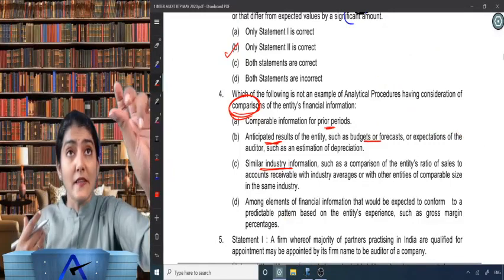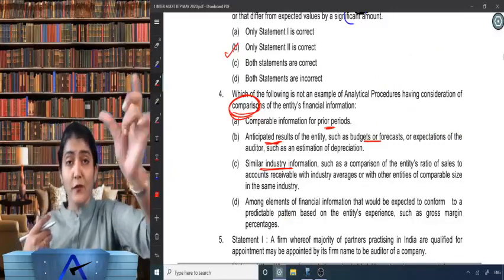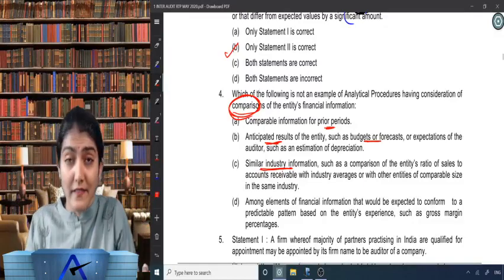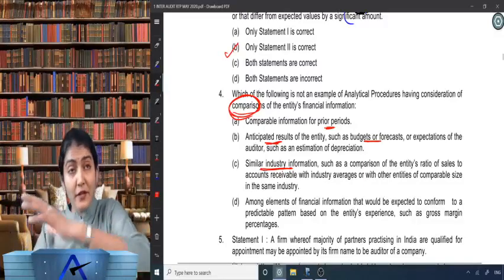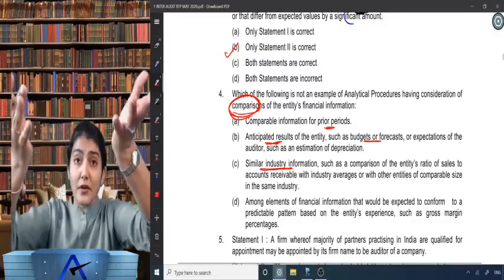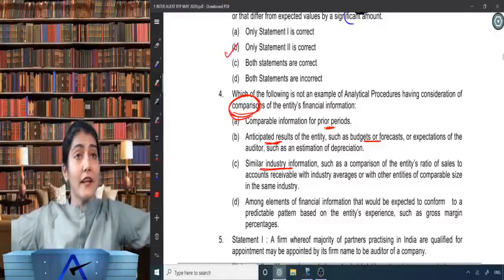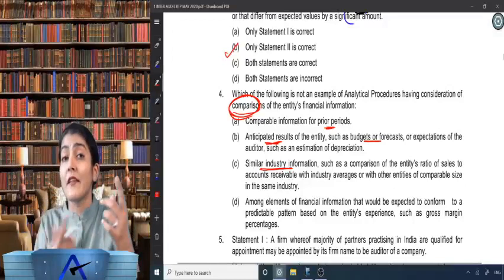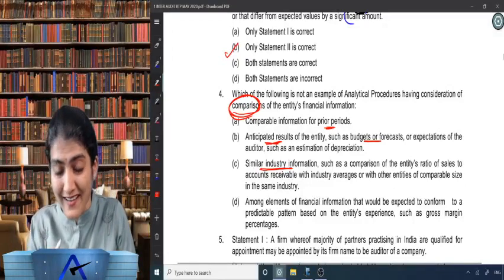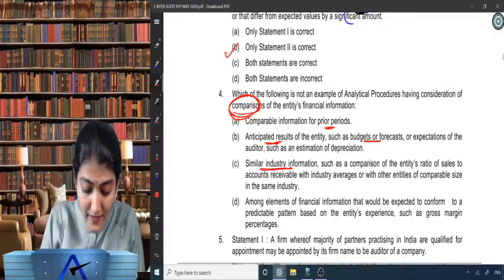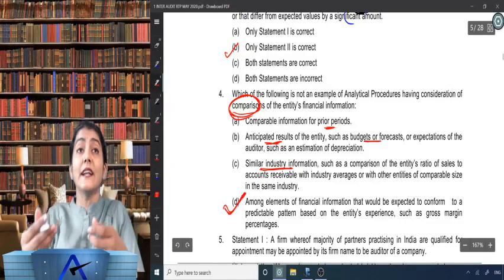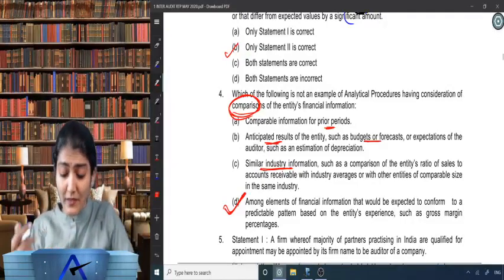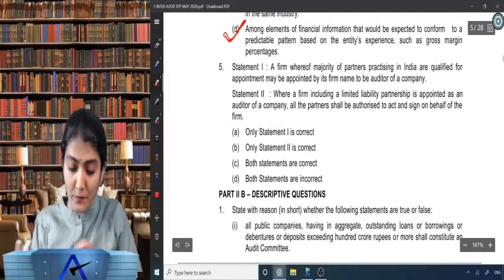You're not doing any comparison as such over there. In the first three scenarios which are given in the options you are doing a comparison. You're comparing with the prior period, you're comparing with the anticipated results, you're comparing with the similar industry information, right? But in the fourth case, you're not doing a comparison, you're doing a trend analysis. So that does not come under the comparison. That is why B is the correct option.